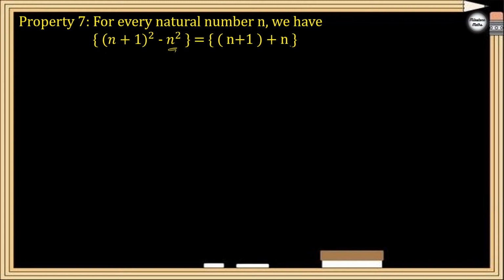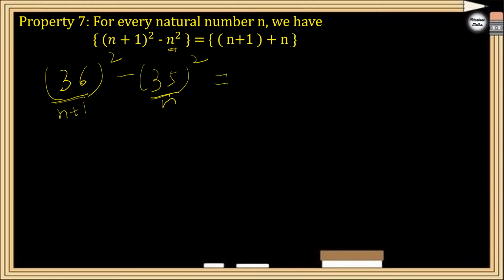Suppose I give you the question 36 square minus 35 square. Find the answer without solving. You can see 35 and 36 are consecutive numbers, right? So n is 35 and n plus 1, the next number after 35, is 36. Now if you solve it, you have to multiply 36 by 36, then 35 square, 35 multiply by 35. It is going to take a lot of time, right? So this property is helpful in solving these kinds of questions.